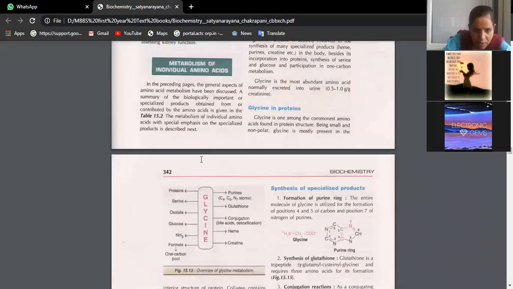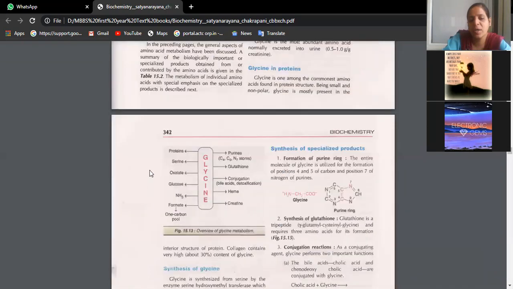What are the important products which are synthesized from glycine? You can get the complete information from this table. We have synthesis of purines, glutathione. Glycine helps in conjugation of bile acids. It helps in detoxification. It helps in the formation of heme, creatine, proteins, serine, oxalate, glucose.